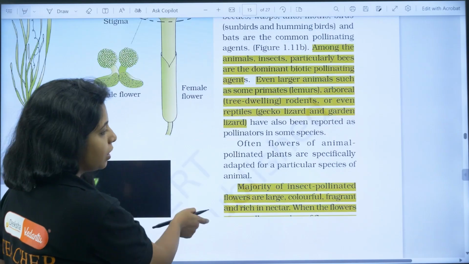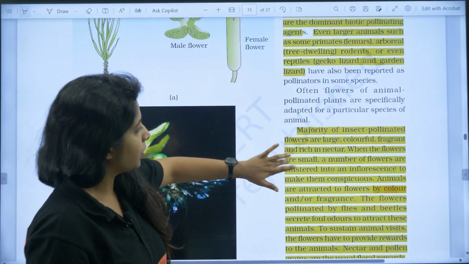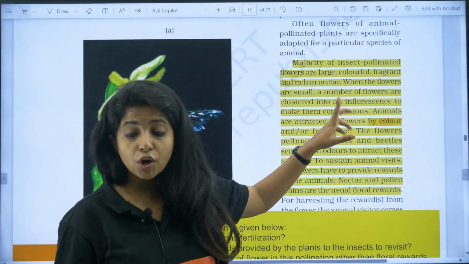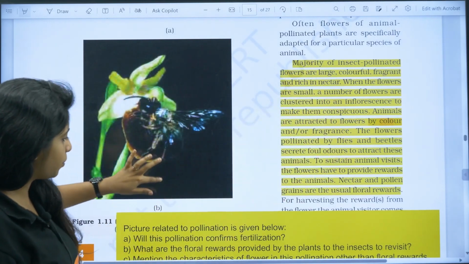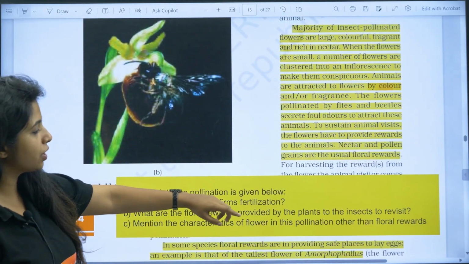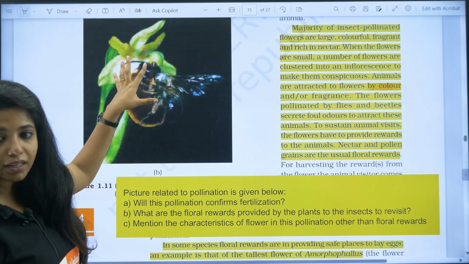Again a question can come. Now over here the question is asked, what are the features of insect pollinated flowers? So you should be knowing this. This is a very important question that came. Picture related to pollination is given below. This was the picture that was given, where an insect is sitting on the flower.